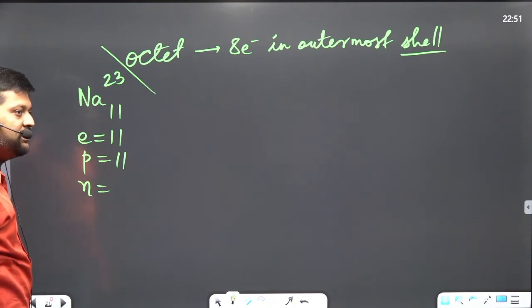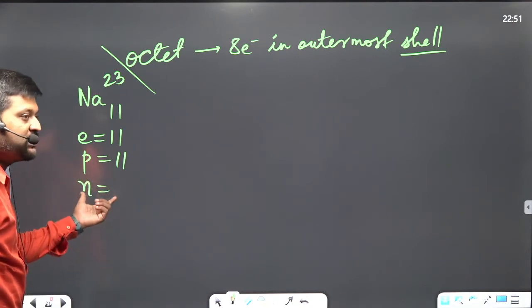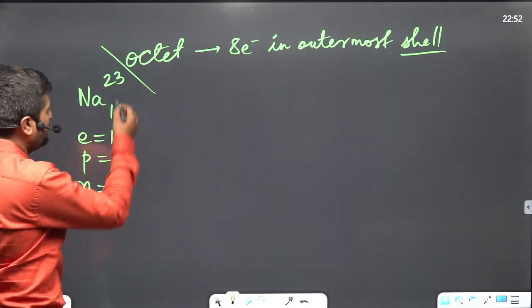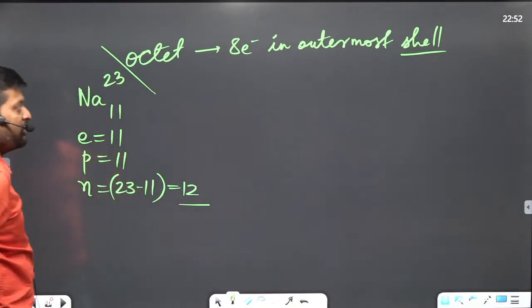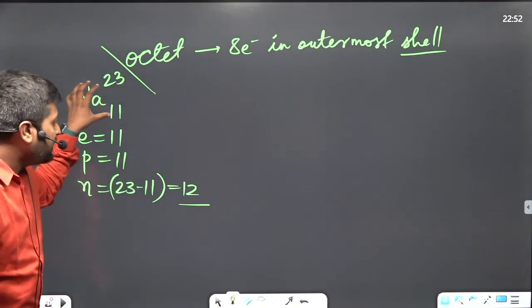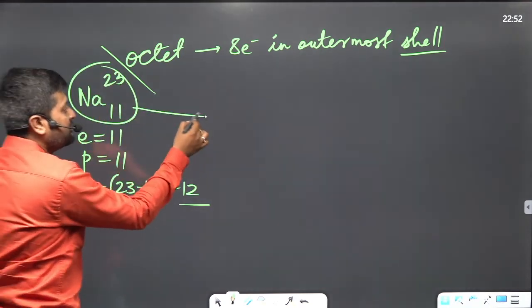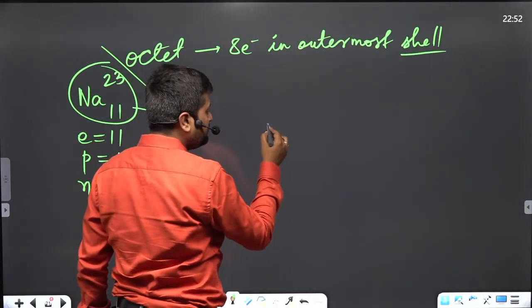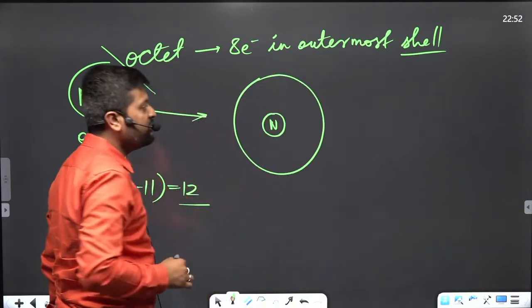Snehal, how many neutrons are present in this sodium atom? There would be 12. Very good. 23 minus 11 is 12. So this sodium atom contains 12 neutrons. Now this sodium atom has 11 electrons. If I arrange them, this is the nucleus and this is the orbit in which electrons are present.